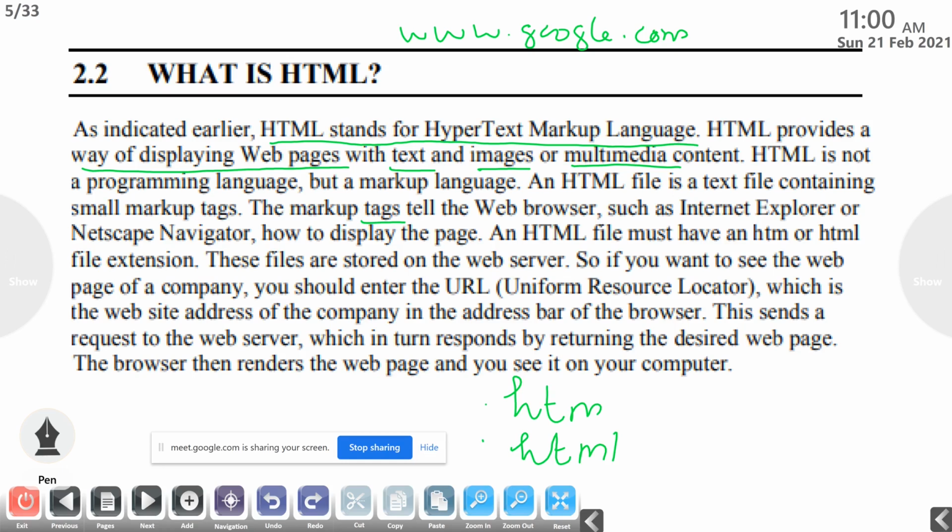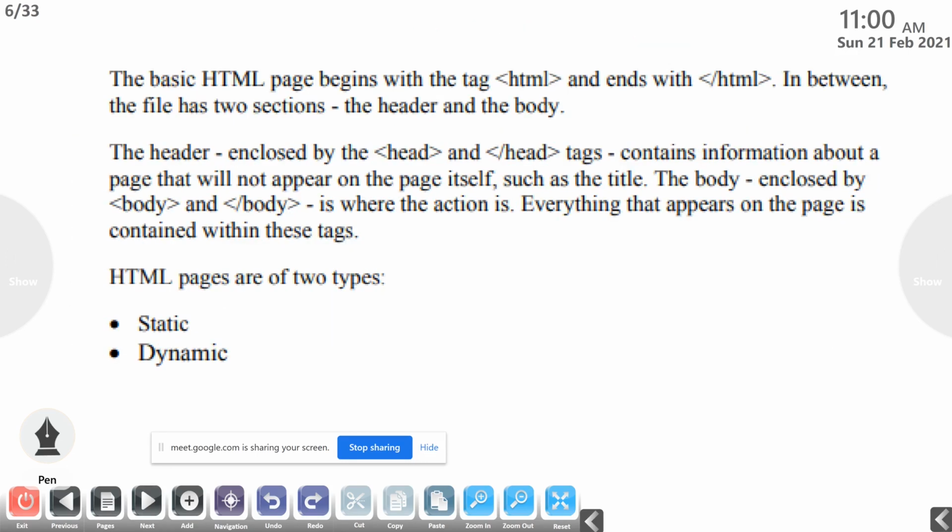So the browser then renders the web page and you see it on your computer. So this is what is happening when we open the web browser, type the URL and press the enter key.